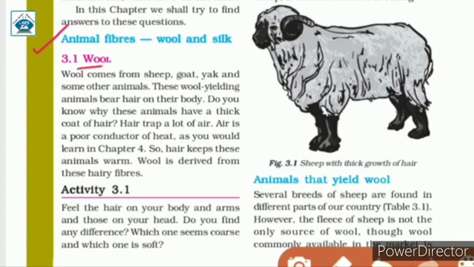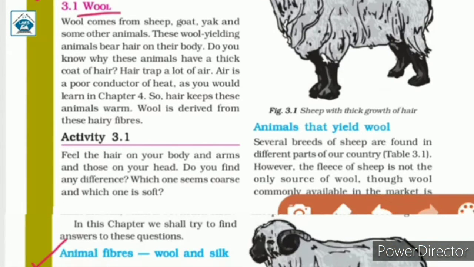Let us first discuss wool. Wool comes from sheep, goat, yak and some other animals. These wool-yielding animals bear hair on their body. Do you know why these animals have a thick coat of hair? Hair traps a lot of air. Air is a poor conductor of heat, as you would learn in chapter 4. So, hair keeps these animals warm. Wool is derived from these hairy fibers.